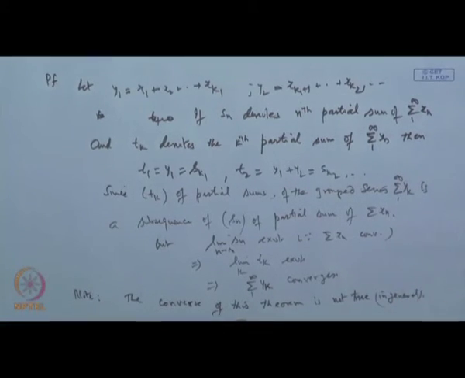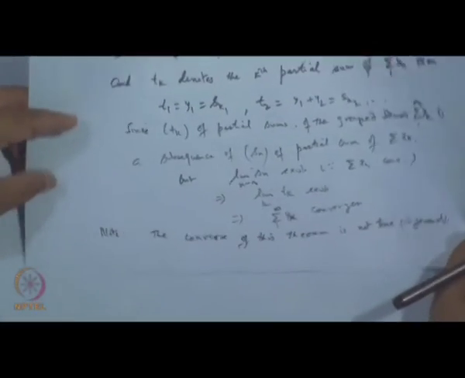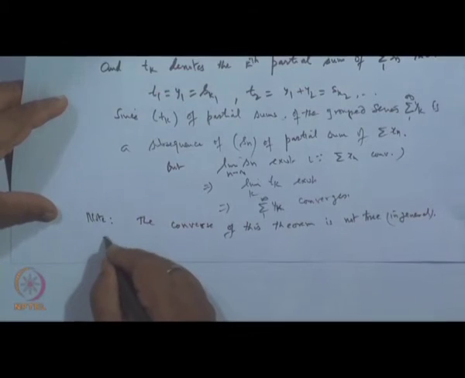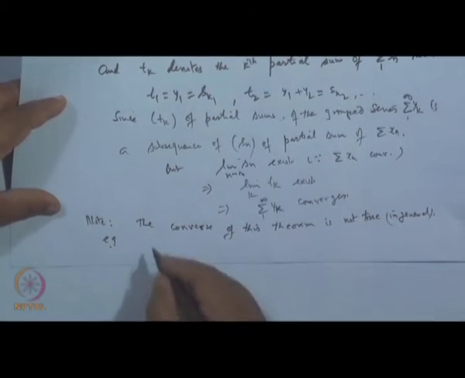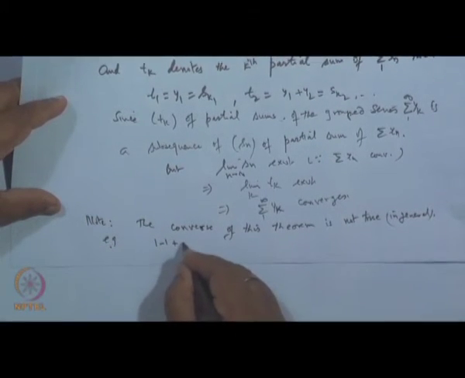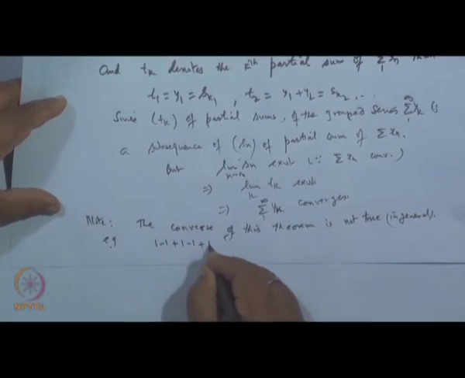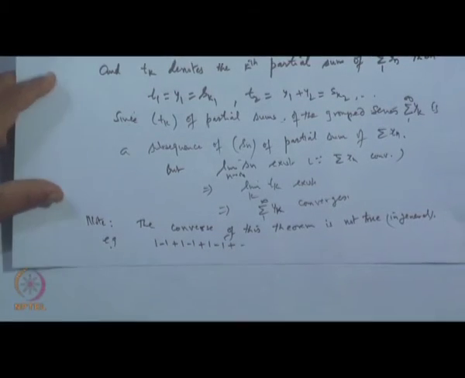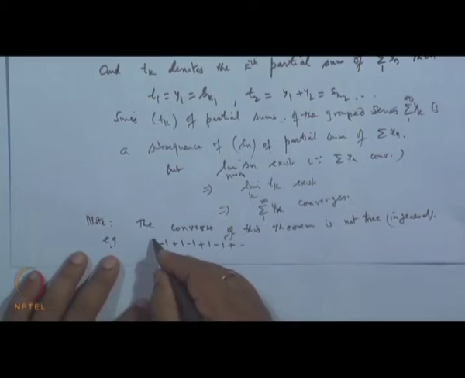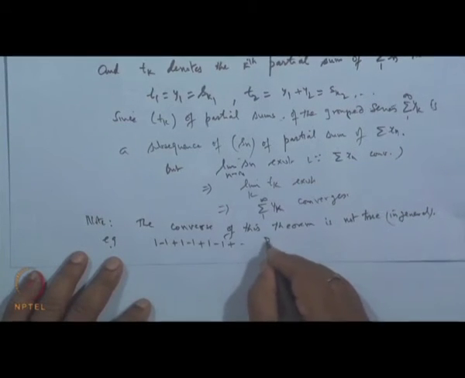For example, if we take the series 1 minus 1 plus 1 minus 1 plus 1 minus 1 and so on, this is a diverging series.